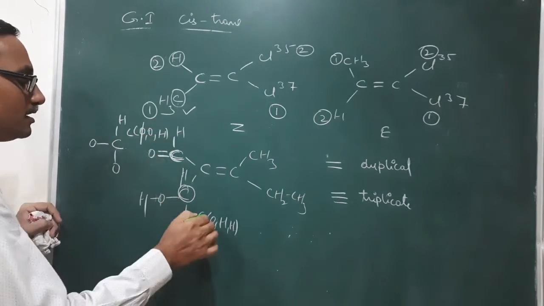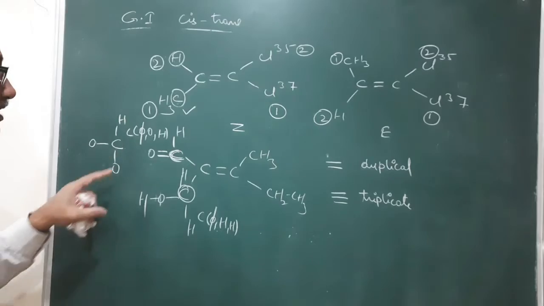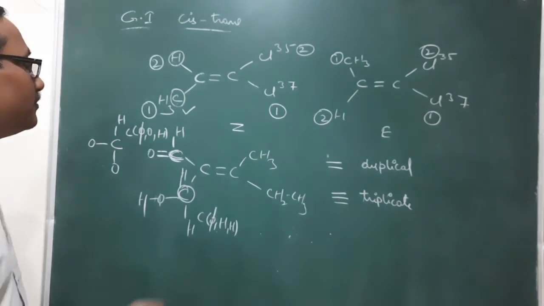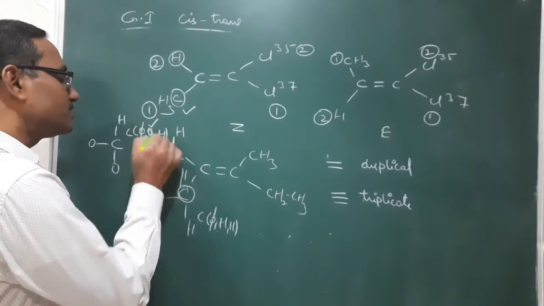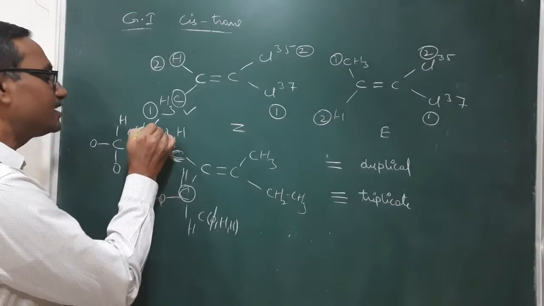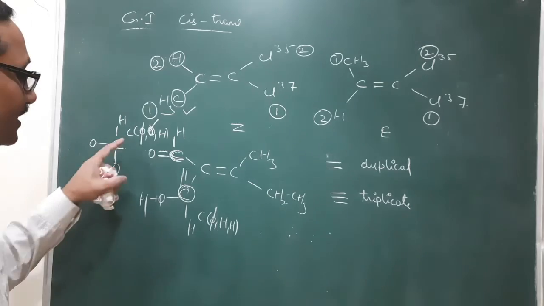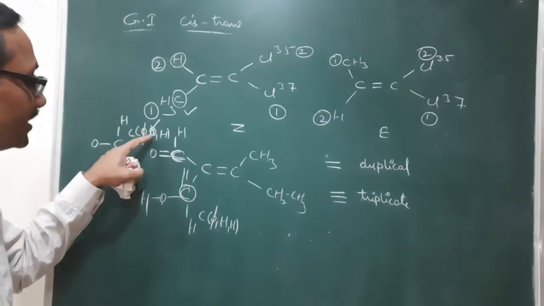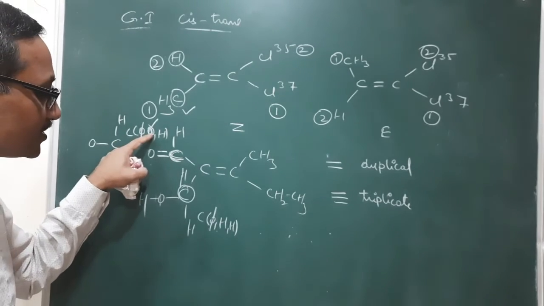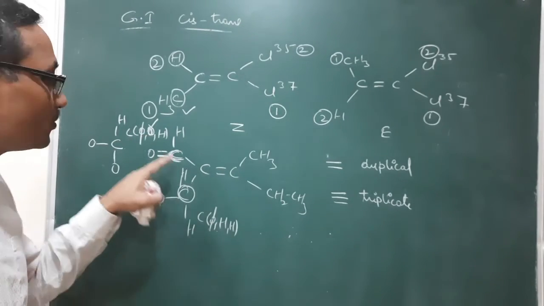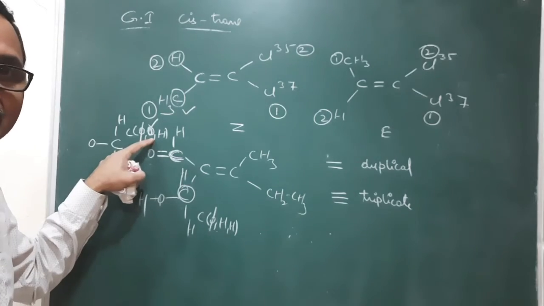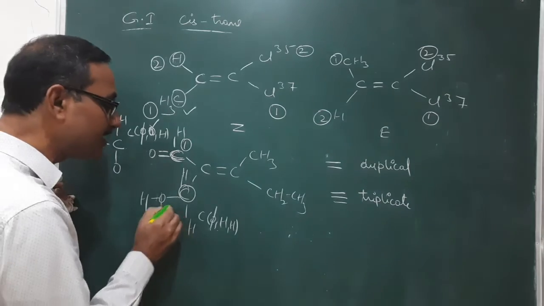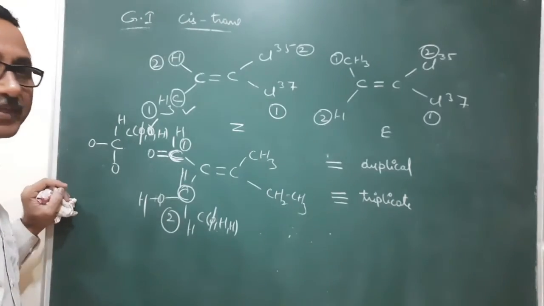So first you compare the first element. The atomic number of this and that are both the same, so it is not deciding. But here it is oxygen, and there it is hydrogen. The atomic numbers of the first oxygens are both the same, whereas the atomic numbers of this oxygen and hydrogen are different. So this oxygen has the greater atomic number, and that's why this group is getting better priority compared with this one.